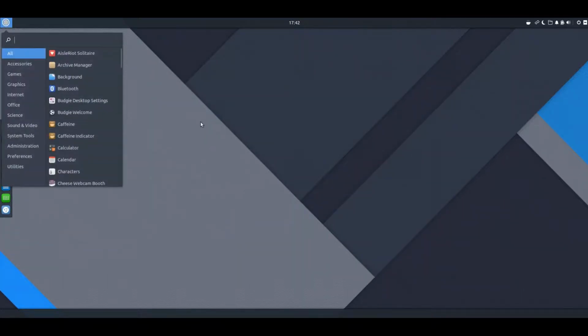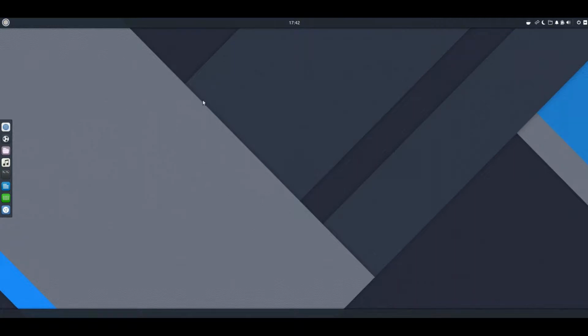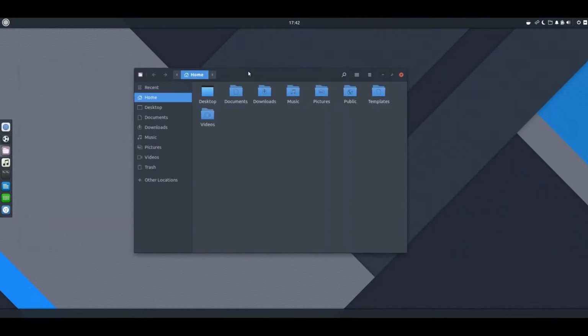Alright, that just about does it for this quick look at Ubuntu Budgie. This is built off Ubuntu 17.10. It just includes the Budgie desktop environment.